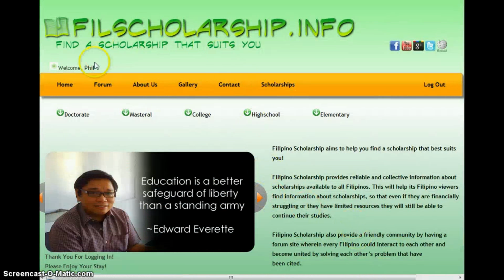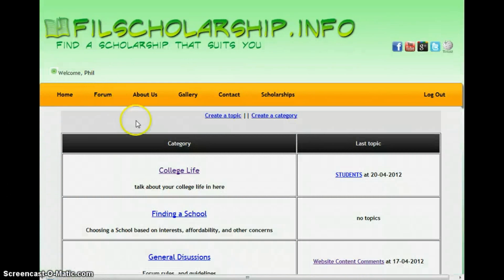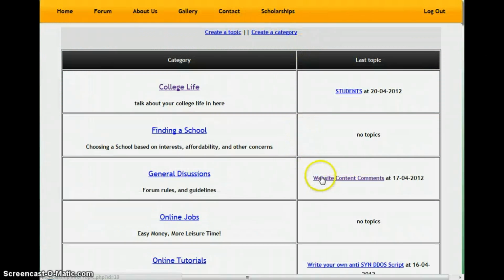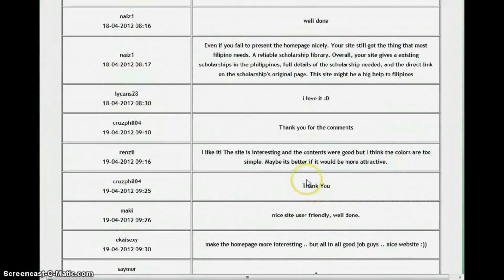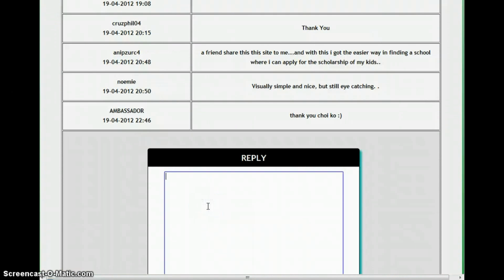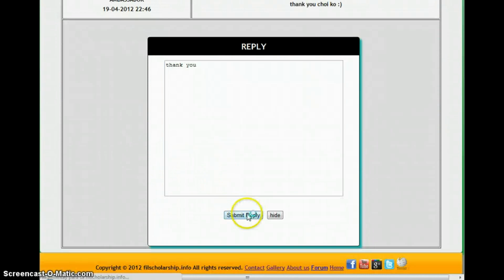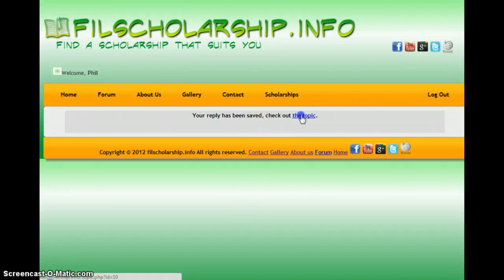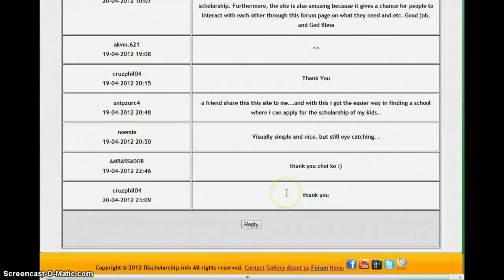Now let's go to the Forum tab. As an administrator, I could also create a category, but if you are not an administrator, you can only create a topic. But if you're a guest, you cannot create a topic nor create a category. Now let's try replying to one topic. Let's try saying thank you. Now, submit reply. Then you can see your reply has been saved. Check out the topic, on this one, your reply.